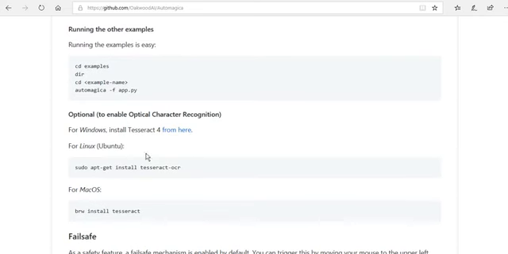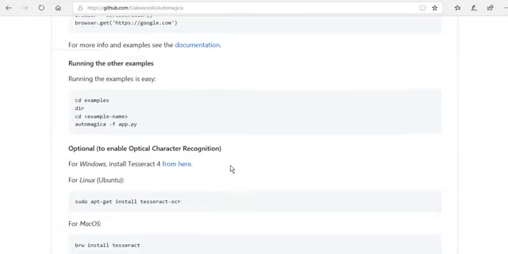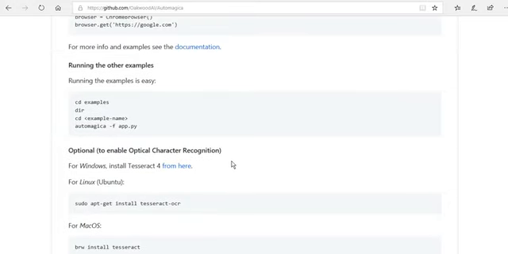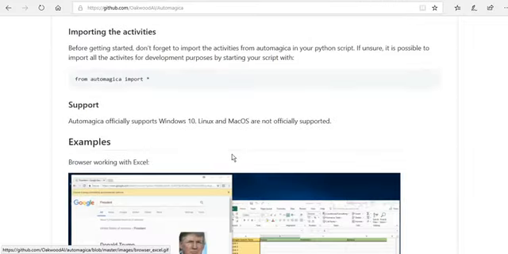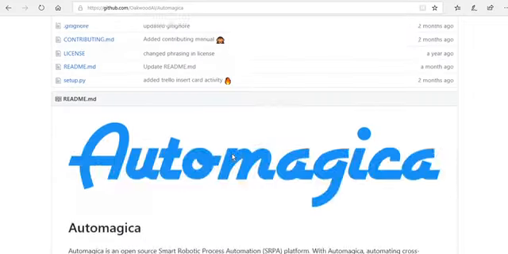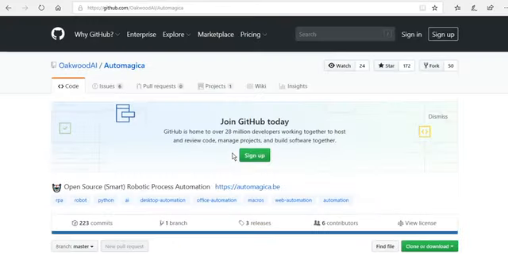And one more thing, here we can use Tesseract for OCR within the Automagica tool. You can download it and set it up on your local desktop with an installation of Python.